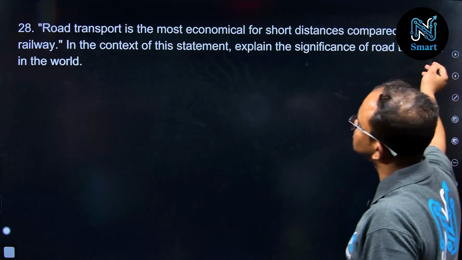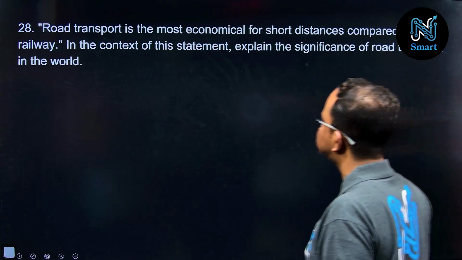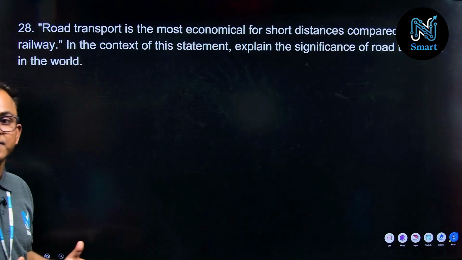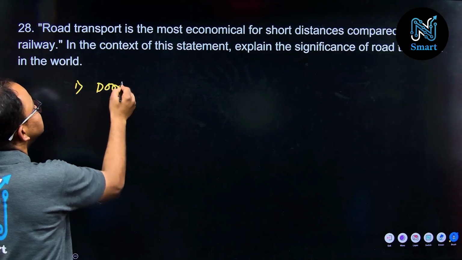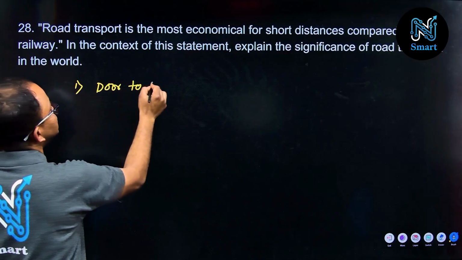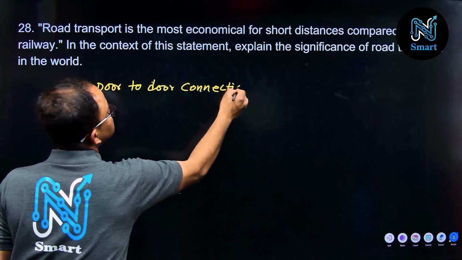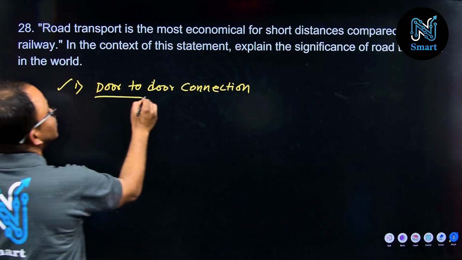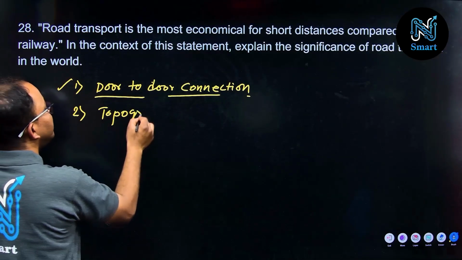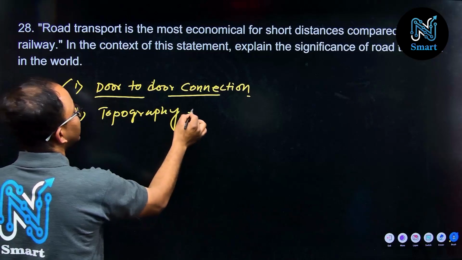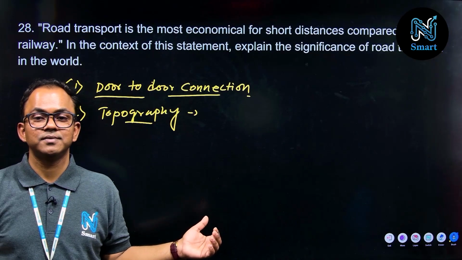Now going to the next question: road transport is the most economical for short distance transportation. Yes, it is absolutely true, because there are several advantages of road transport. You have to highlight a few advantages. Number one, it is easy for door to door connection. Number two, in difficult topography or landforms like mountains and plateaus, you can at least construct a road, right?